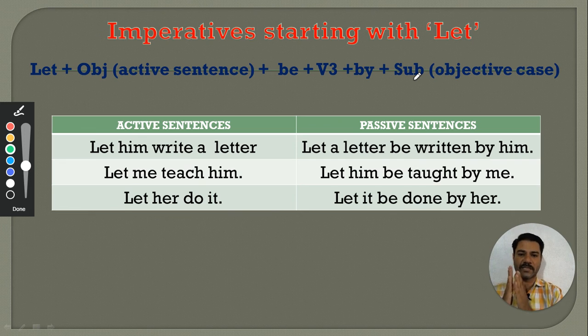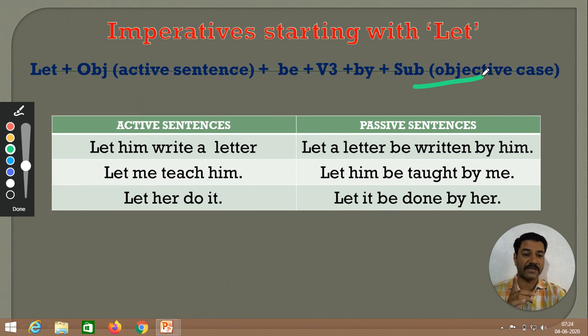Generally हम passive conversion में क्या करते हैं, he gets converted to him and him gets converted to he, but यहाँ हम क्या करेंगे, अगर him है तो उसको objective case मतलब him में ही छोड़ देंगे, him को हम he में convert नहीं करेंगे. ये रहा फंडा इसका objective case का. So let us see with example, it will be clear. Let him write a letter. Let a letter be written by him.